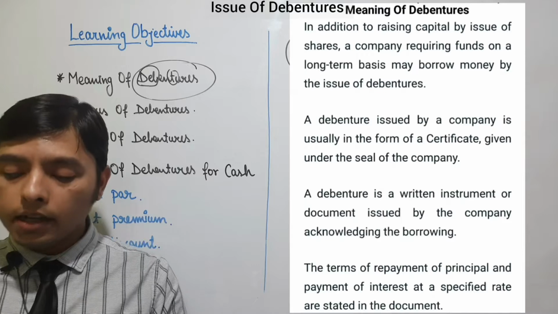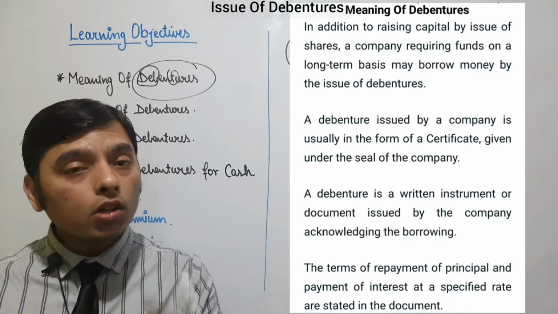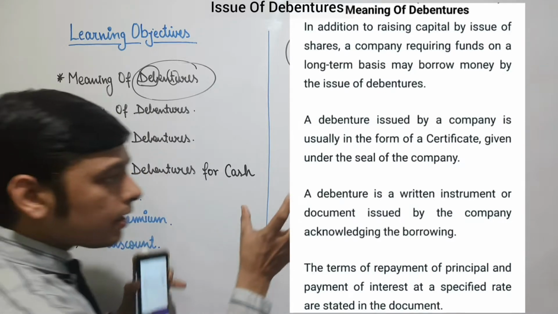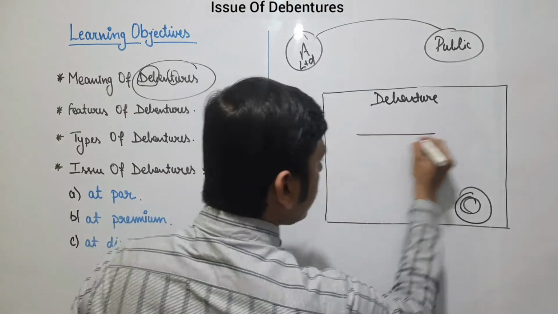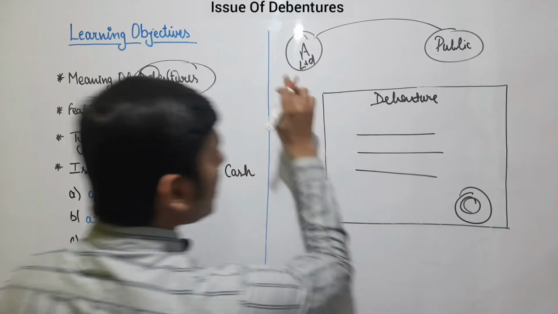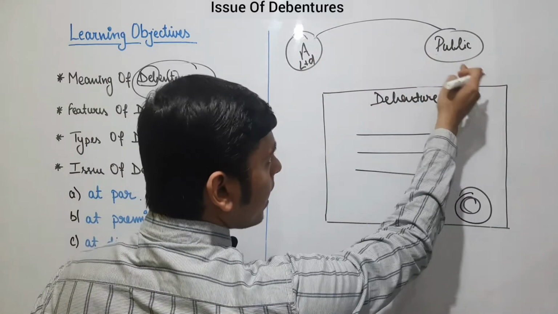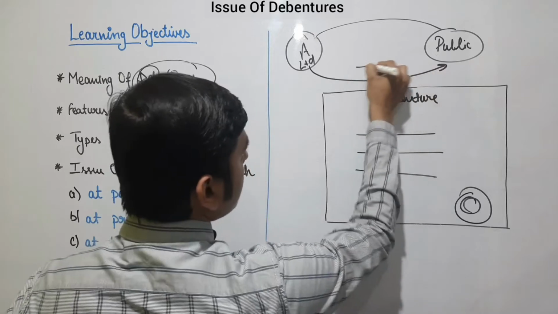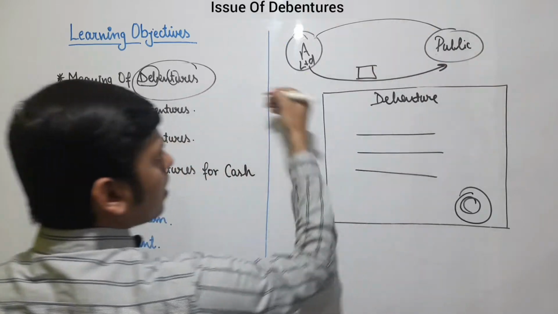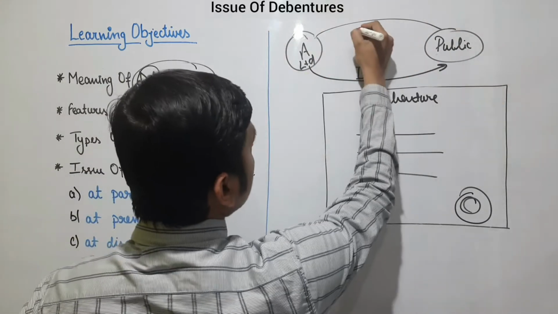Now coming towards the next paragraph, in which it is written that a debenture is a written instrument or document issued by the company acknowledging the borrowing. Now what is written in this document? It is clearly written here that the company is taking a loan from the public and the company is giving a certificate, this document. And what is the company taking from the public?